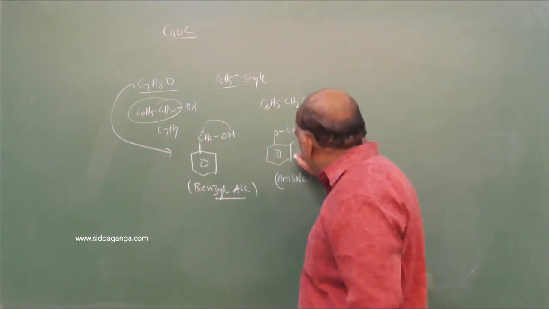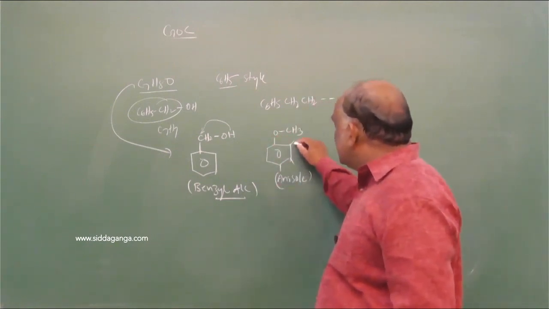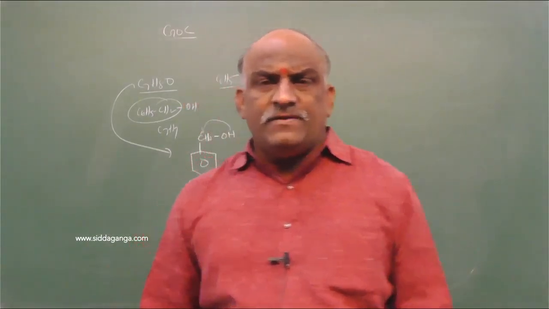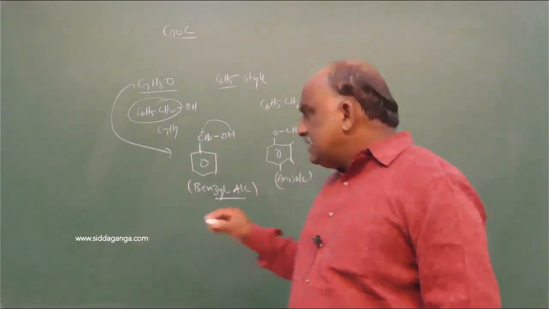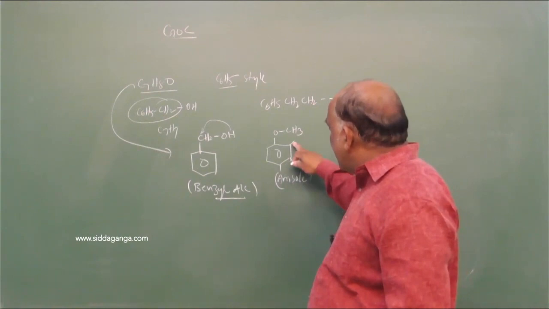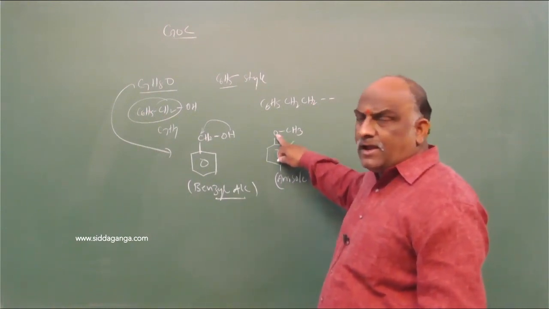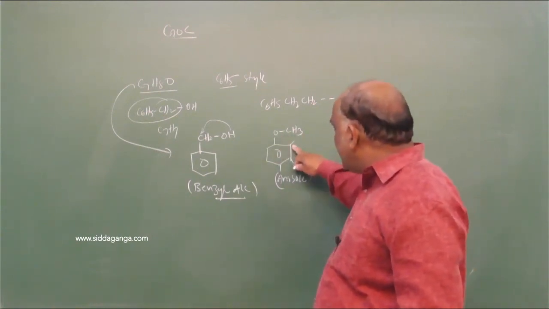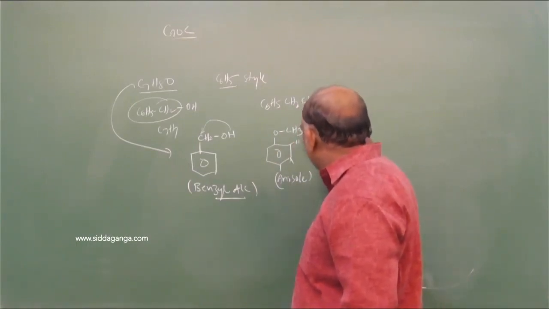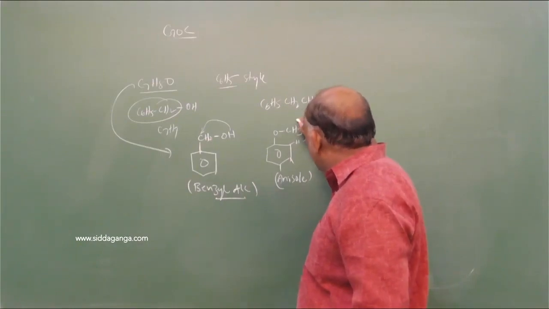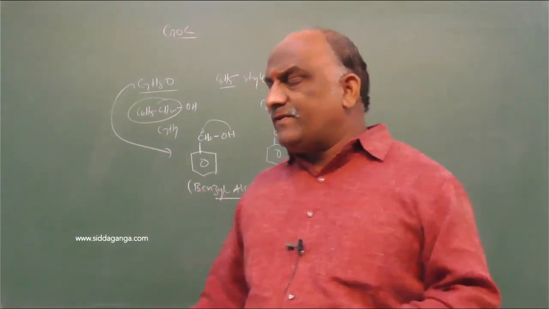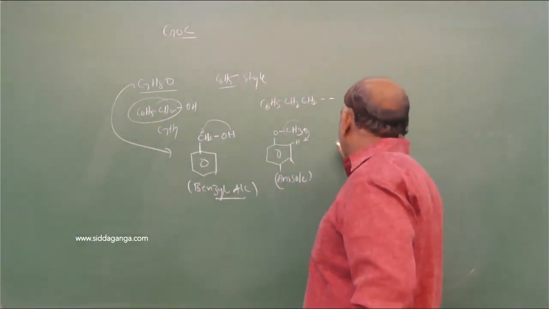Or here H will be there. And these positions, 1, 2, 3 positions, ortho, meta, para, are having hydrogen atoms. Any one of the hydrogens, ortho hydrogen, meta hydrogen, para hydrogen, can be added to this oxygen, then it becomes phenol. And the CH3 you should write here, where H was, a mutual exchange. The CH3 group will exchange in the ortho position, meta position, and para position. So we'll get 3 types of isomers.